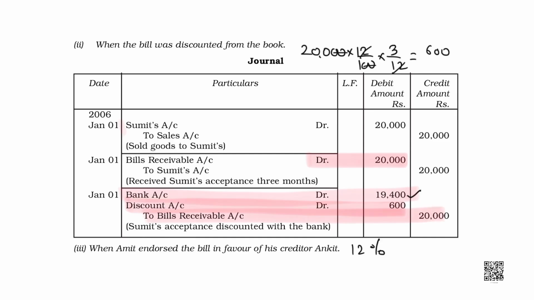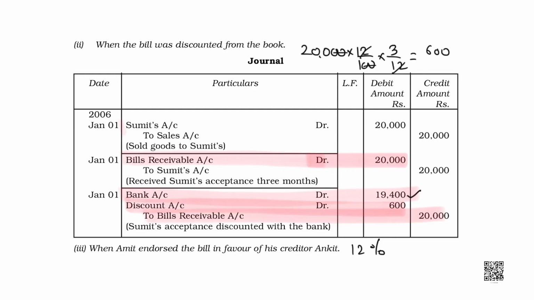This discount is debited in the books of Amit because Amit is facing it as a loss, as an expense, and all expenses and losses are debited. And bill receivable has slipped from his hands, right? Earlier bill receivable was debited, but now the bill is gone. So bill receivable would be credited in the books of Amit. Clear, students?